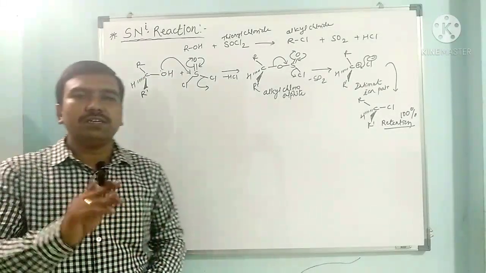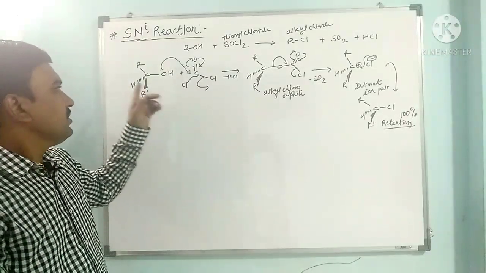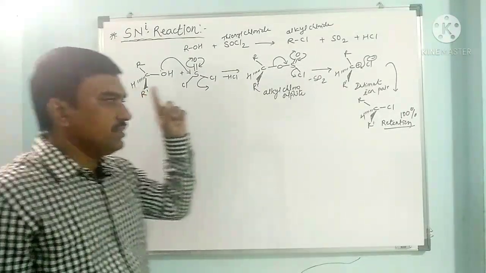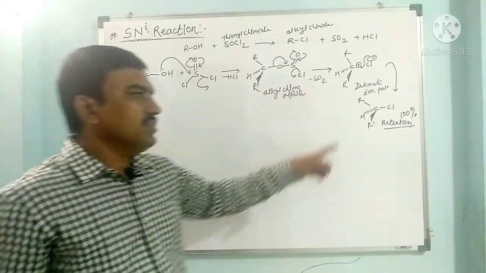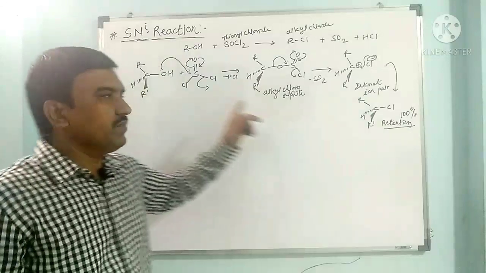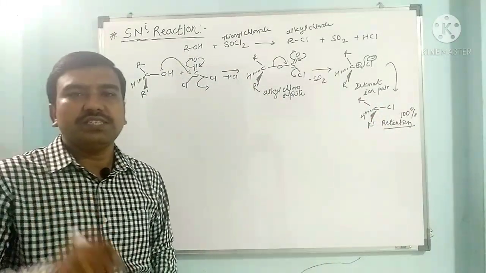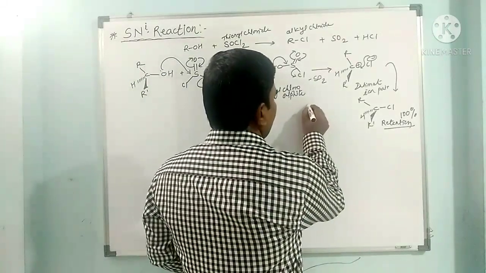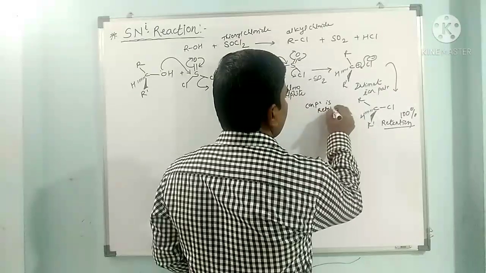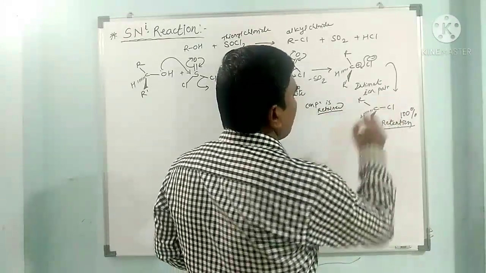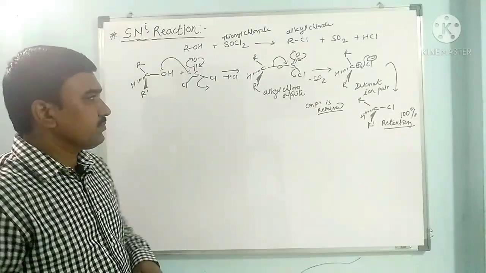So in this reaction we observed 100% retention. So the stereochemistry or configuration of reactant and the configuration of product remain the same. If it has R configuration, the product must have R configuration. If it has S configuration, it has the same configuration. So the configuration is retained in the product. So this is called retention of configuration, 100% retention of configuration.